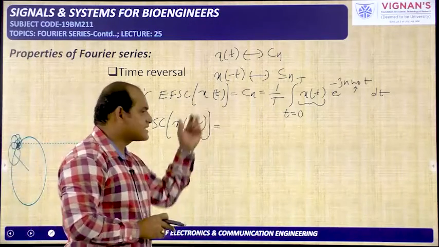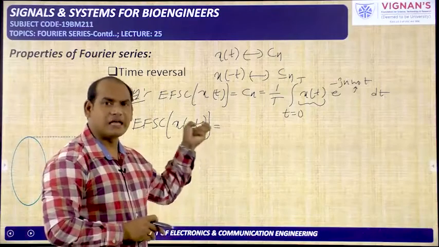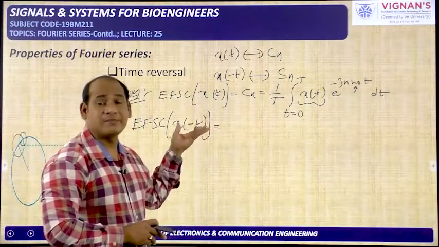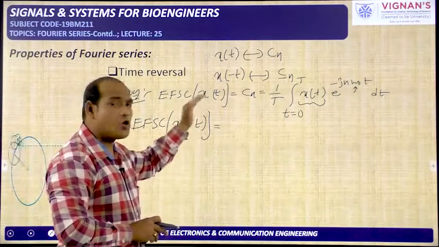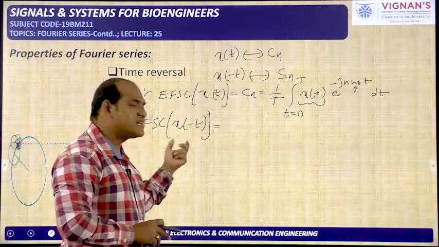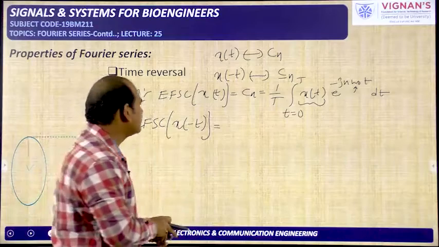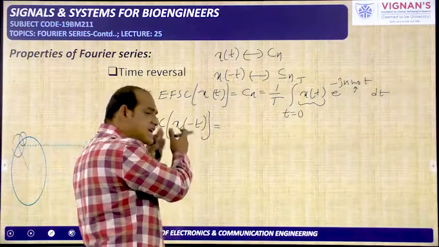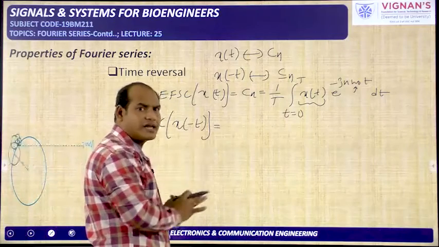Whether x of t or x of minus t, both are having the same time period. Okay, you are just reversing the signal, so with this the time period will not be affected. So x of t, how much time period is there? For x of minus t also the same time period is there. Okay, then if the same time period is there, the same fundamental frequency is also there. So capital T is capital T here and omega naught is omega naught only.